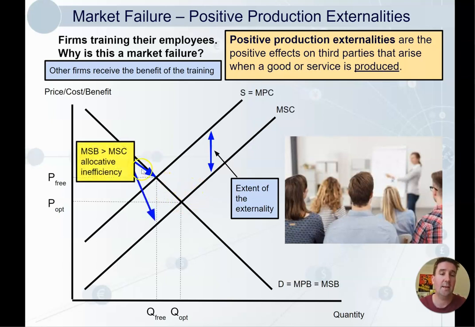Now what we can see here is that, again, we're allocatively inefficient. Marginal social benefits are greater than our marginal social costs: social benefits along this curve, social costs along this curve. So if we produced more, society would get more benefit. They're missing out on all of these benefits in here. So that is why we call it our welfare loss, or alternatively our dead weight loss.